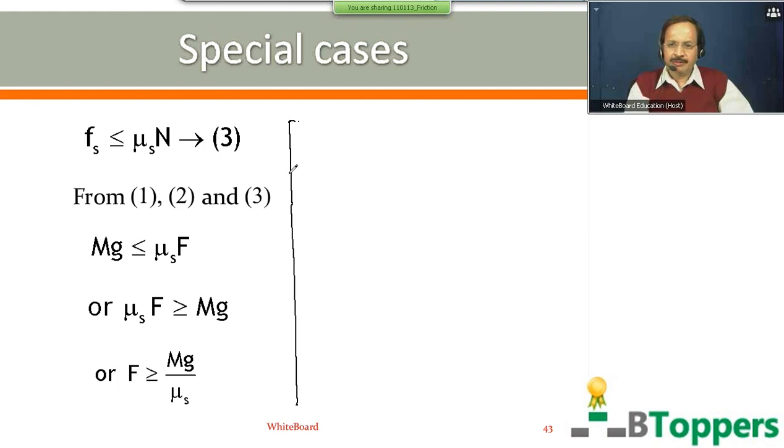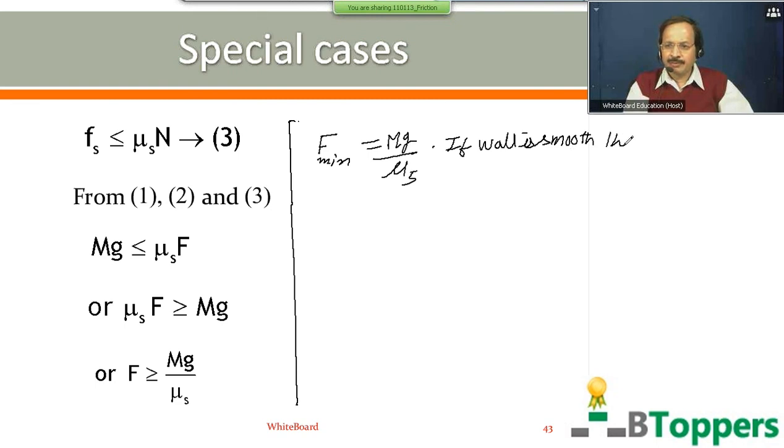So you should observe that in case you are asked to find the minimum horizontal force required to keep the block at rest, that will be equal to mg by Us. If the wall is smooth, that means I am discussing beyond the special case.